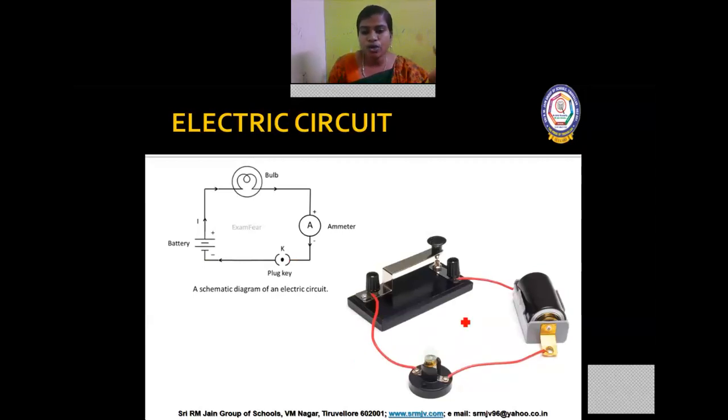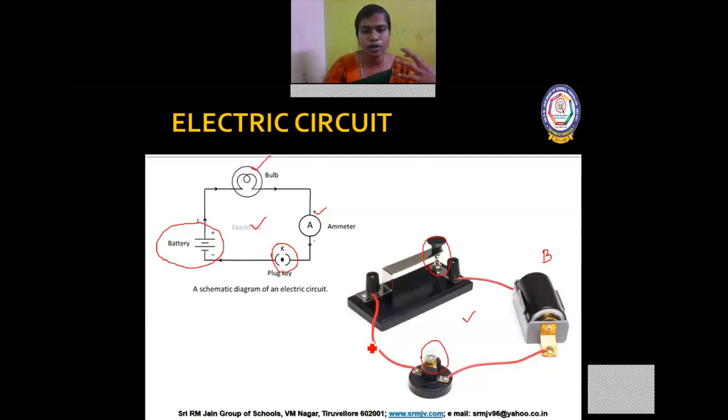Here is a real picture of a circuit, and here is the picture represented with the symbols. You can see the battery here, and the battery is represented this way, and then the bulb, you can find the bulb here. Then the ammeter is given in this picture, but in the real picture it is not there, so you can leave that one and go for the key. Here we have the key, and this key is open, so when we close the key the bulb will glow. This is how we represent an electric circuit.